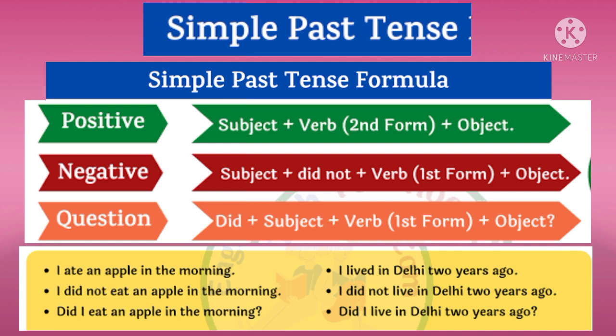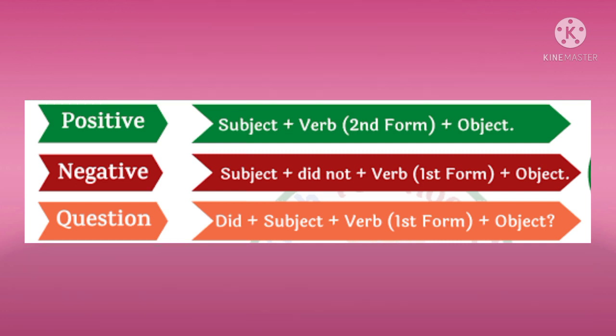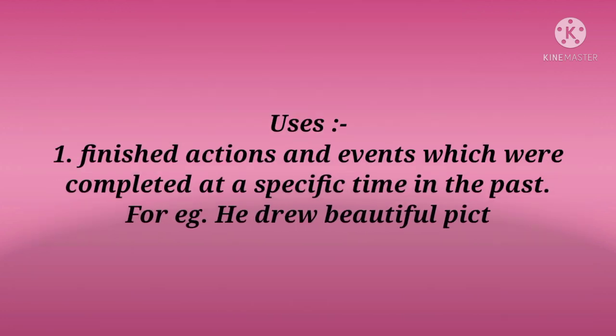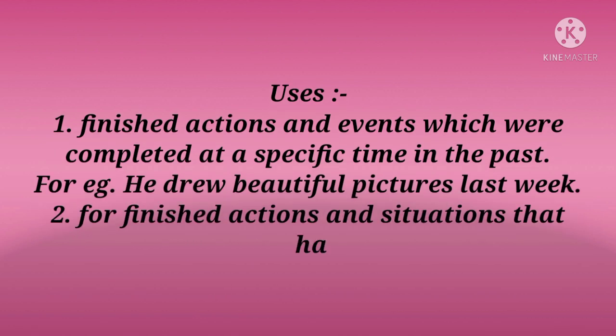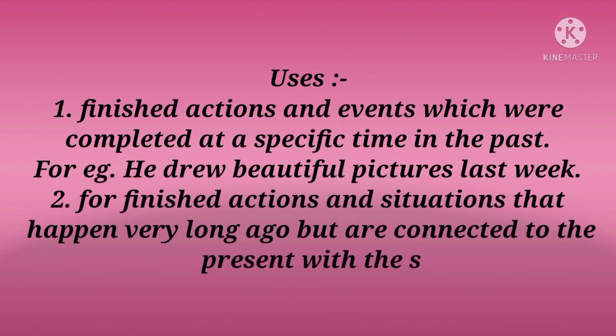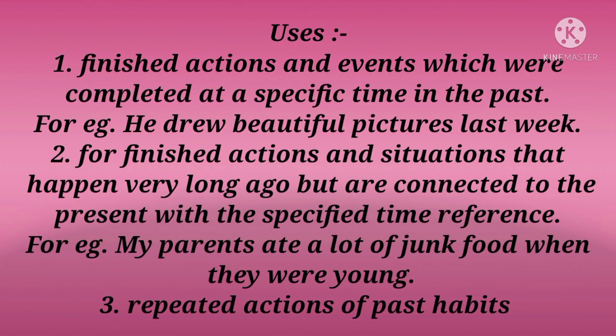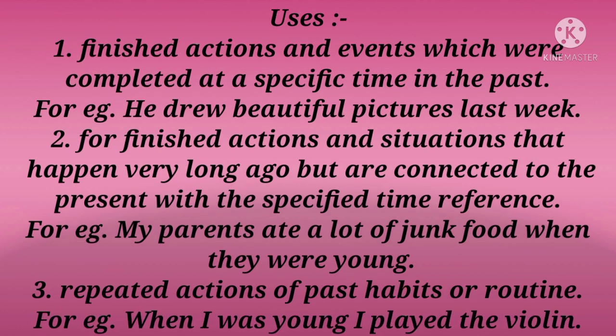Then children, for interrogative sentences, we'll write did, then subject and the first form of the verb. For example, did I eat an apple in the morning? Now children, let us see the uses of simple past tense. We use the simple past tense to talk about finished actions and events which were completed at a specific time in the past. For example, he drew beautiful pictures last week.